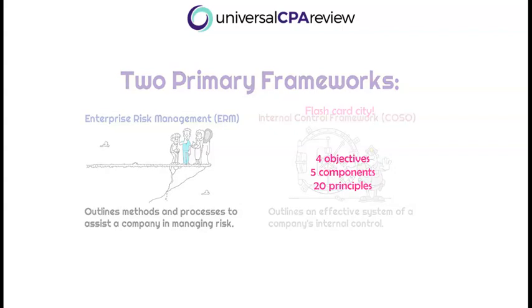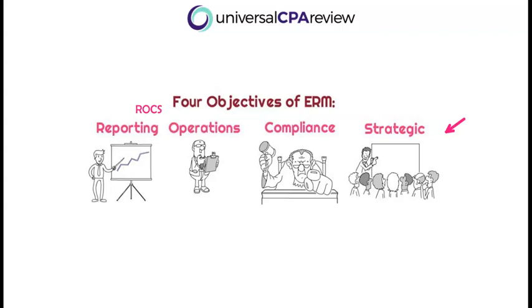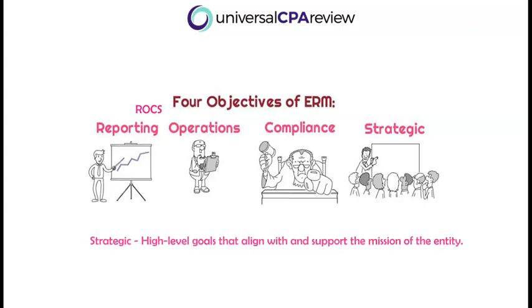So 4 major categories we're going to talk about. We have pretty much the same objectives as we talked about for the COSO internal control framework. The only key difference here is going to be the strategic, right? This S at the end of ROCs. We still have reporting, operations, and compliance objectives, right? So reporting is going to be just ensuring that reliable reporting to the public exists. Operations will be effective and efficient use of the entity's resources. We want to have the objective of compliance, right? Complying with applicable laws and regulations. And strategic is talking about having high-level goals that align with the support and the mission of that entity.